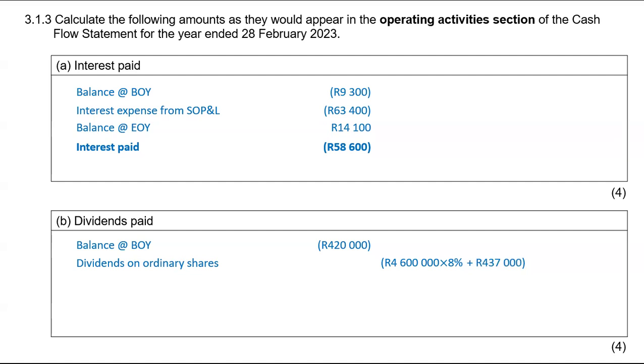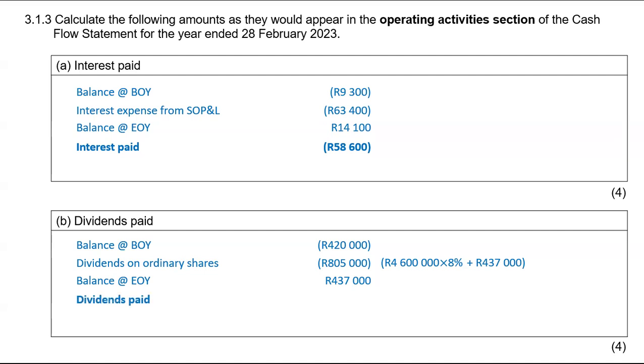So dividends for this year will result in a cash outflow, and we will add back final dividends for the current year, which will be that 437,000. But when it comes to your dividends, we are simply going to subtract the ones for this year. All right, so that will give you your dividends paid.